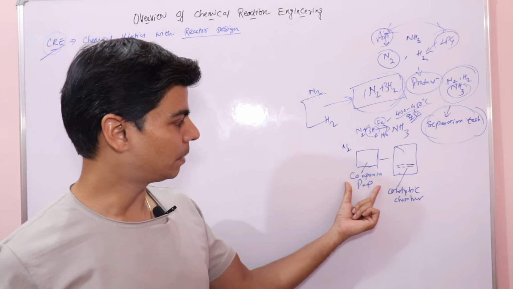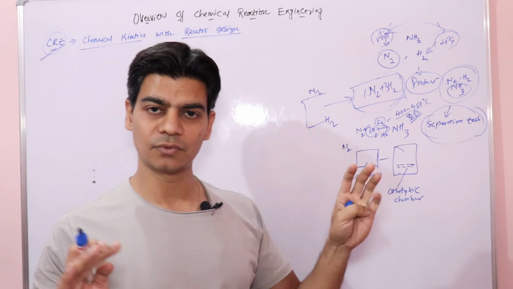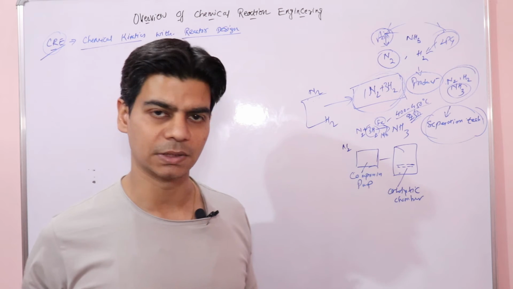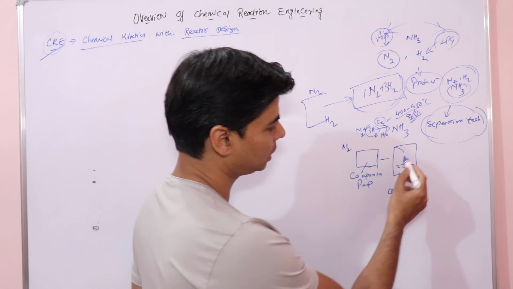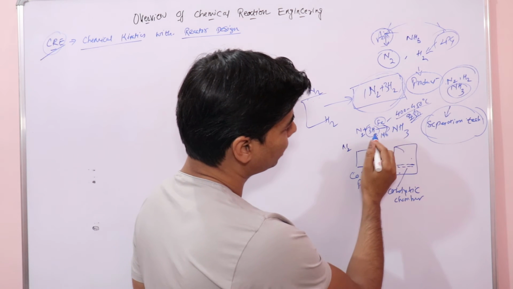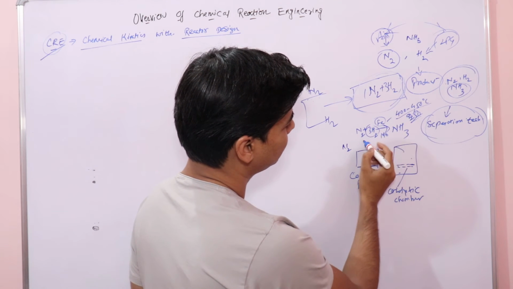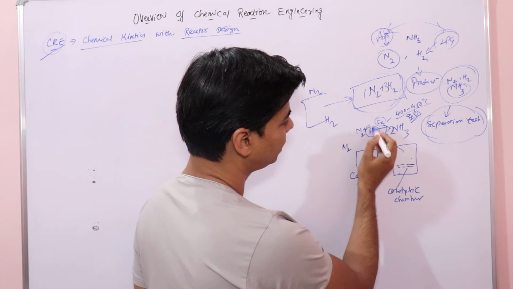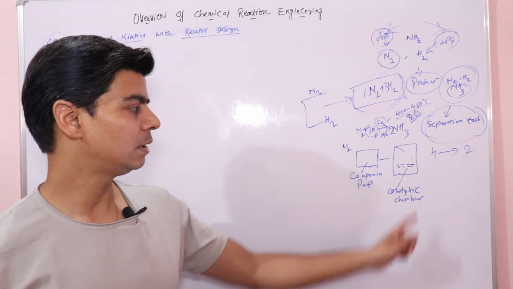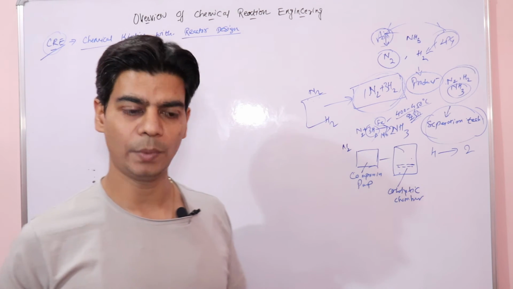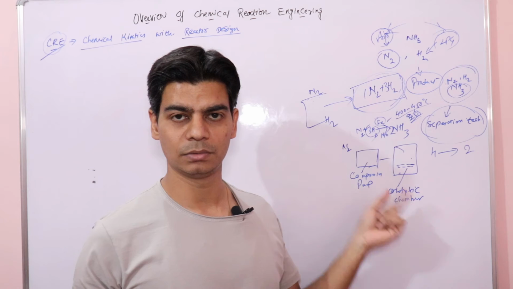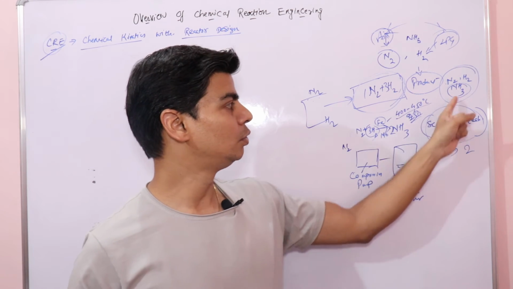So you need a compression pump, which you get to know from one of the kinetics conditions, that it requires a high pressure. And once you know that you need a catalyst, you need to place a catalytic chamber. And if you look at this equation, 4 moles of reactants are forming 2 moles of ammonia. So here the volume drops. When volume drops, what you need is a high pressure. The high pressure should be maintained at around 250 atmospheres in this reaction.